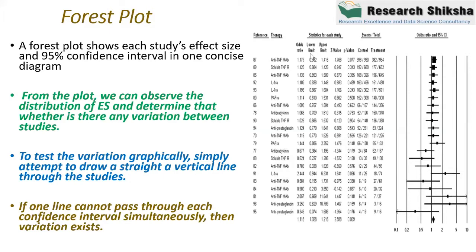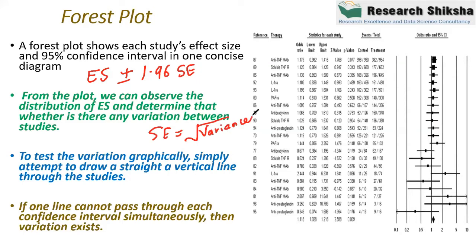Basically, the effect size plus or minus 1.96 multiplied by the standard error is the formula for calculating the lower limit and the upper limit. And this standard error is the square root of the variance.